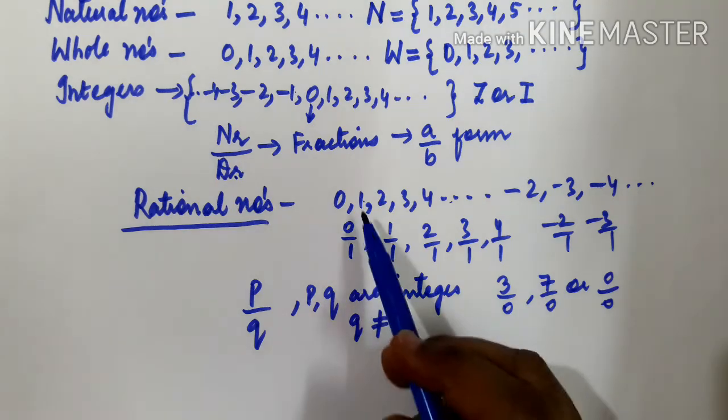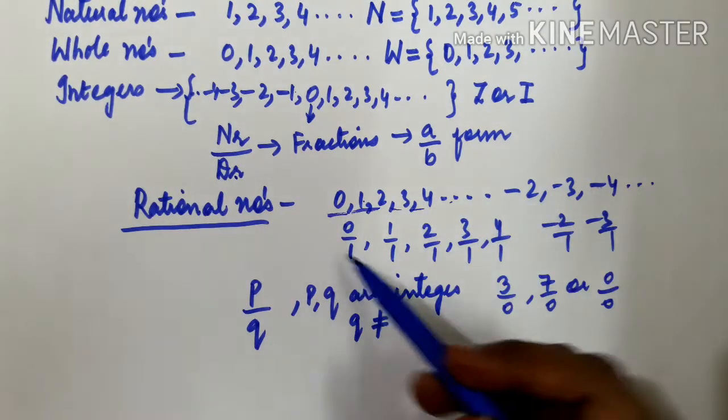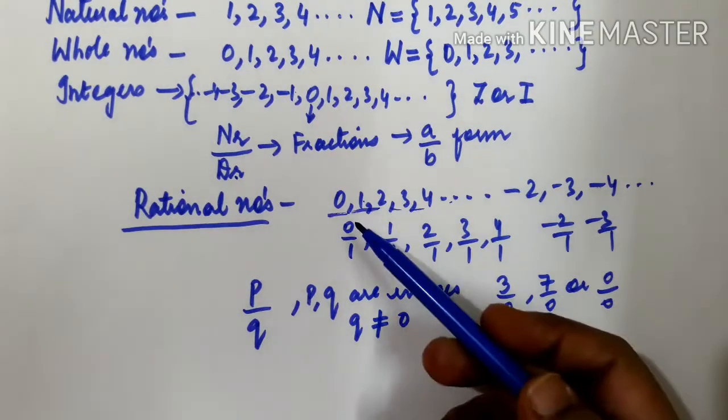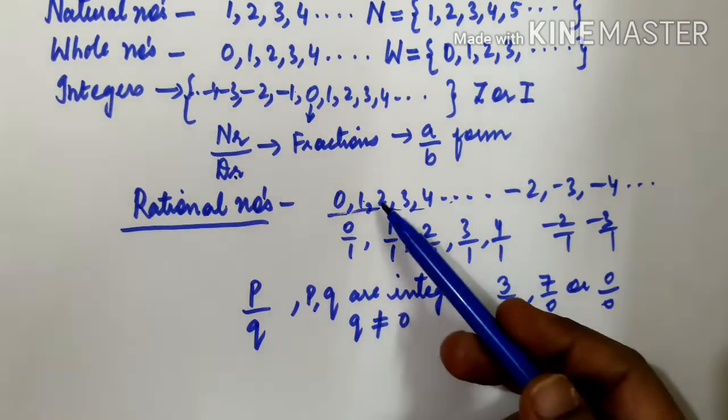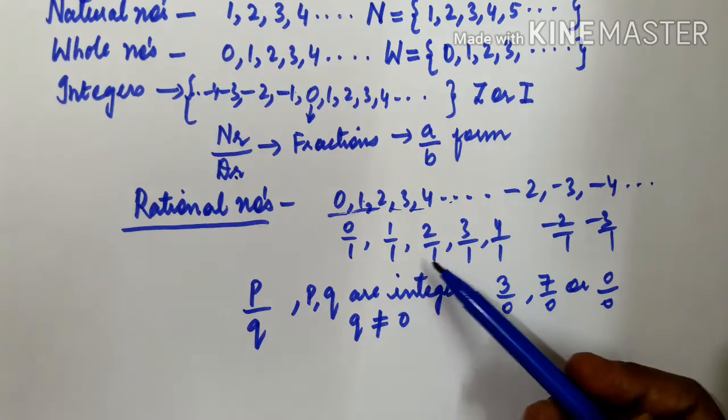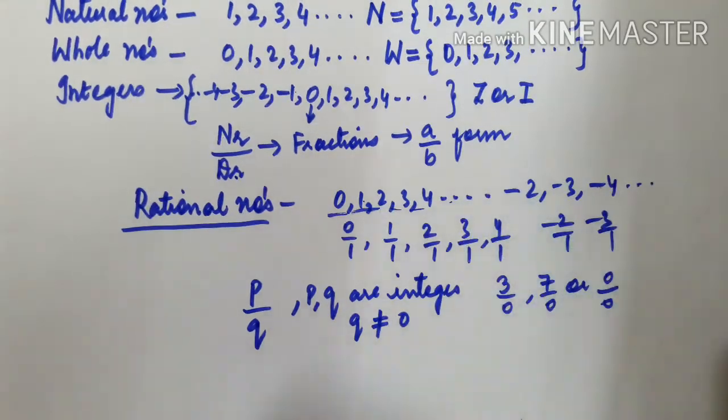So here you see 0, 1, 2, 3, all integers, we can call them rational numbers. We can, because 0 we can write as 0 by 1, 1 as 1 by 1, 2 as 2 by 1, 3 as 3 by 1, all that we can write. So finally what we can say is that all natural numbers, whole numbers, integers, fractions are all rational numbers.